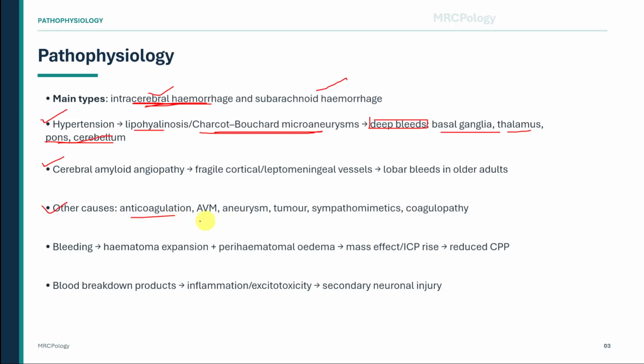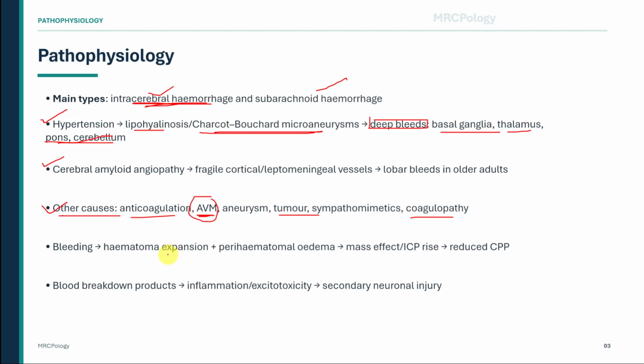Anticoagulation increases bleeding risk and needs urgent reversal. Arteriovenous malformation or aneurysm should be suspected in younger patients or unusual bleeding patterns. Tumour, coagulopathy, and sympathomimetic drugs can also present with intracerebral hemorrhage.